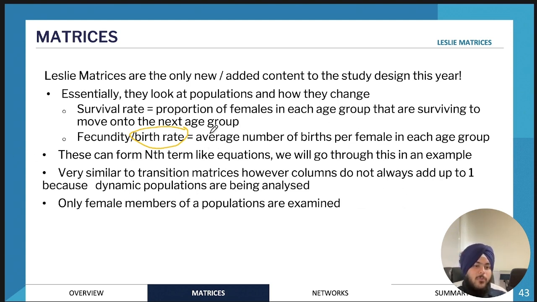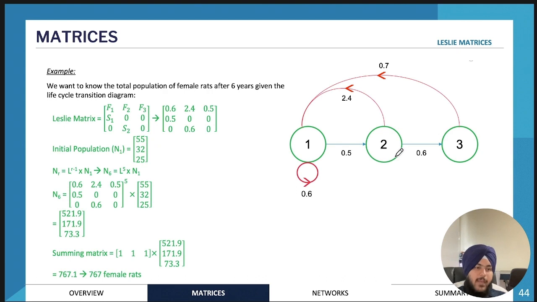And these can take the form of nth term like equations. So again, very similar to transition matrices. So I'll go through an example now. And the only thing that you will notice is different is that the columns will not necessarily add up to 1. So in transition matrices, they always add up to 1.